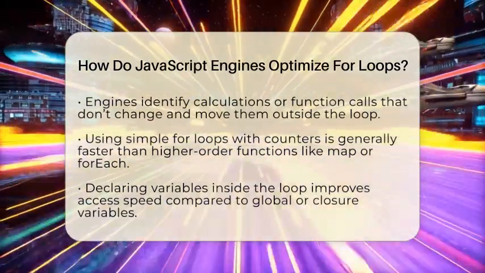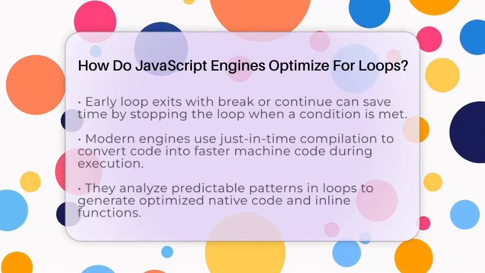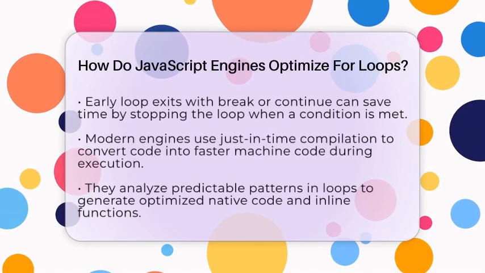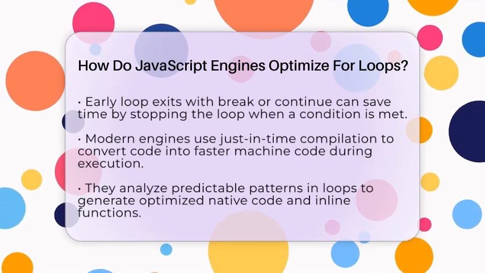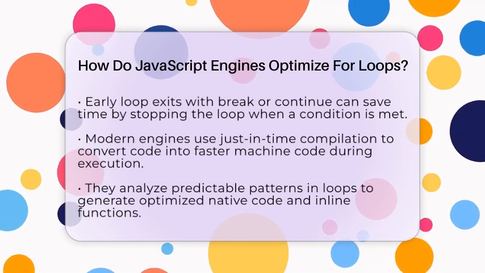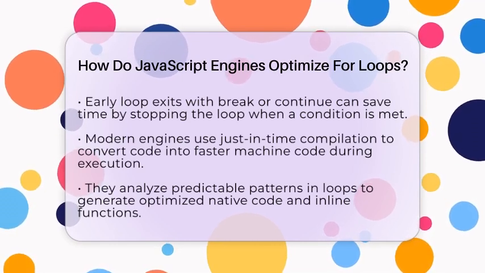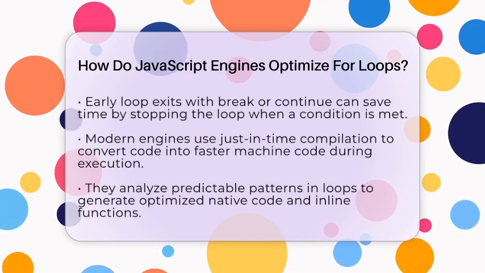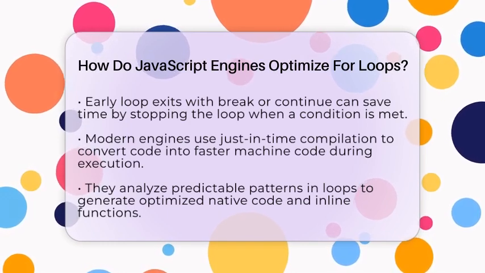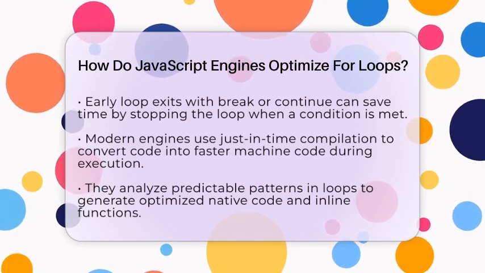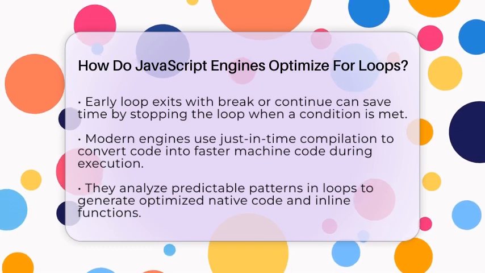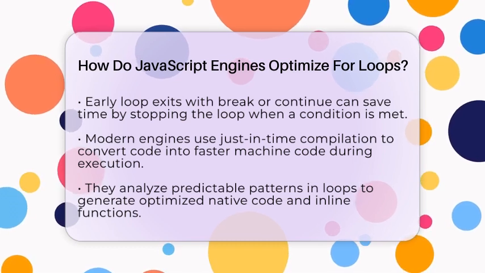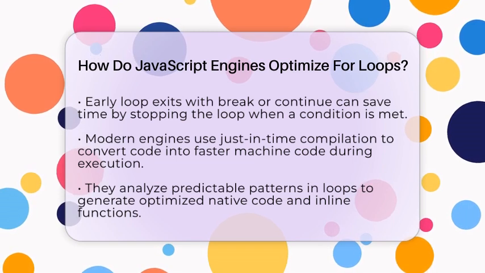Using simple for loops with counters is often faster than higher-order functions like map or forEach. These functions are easier to read but can be slower because they don't give the engine as much control. Accessing local variables inside the loop is quicker than reaching for global variables or enclosures. Declaring variables inside the loop helps the engine optimize access.